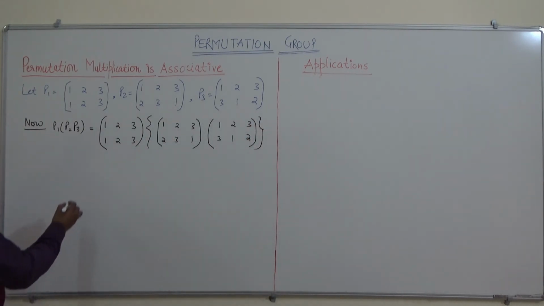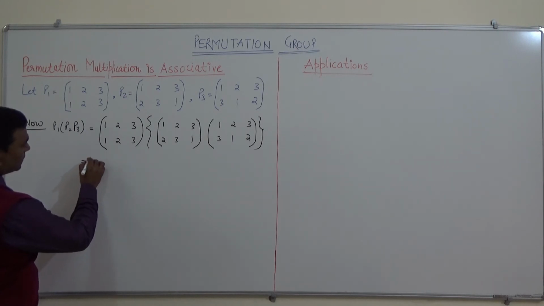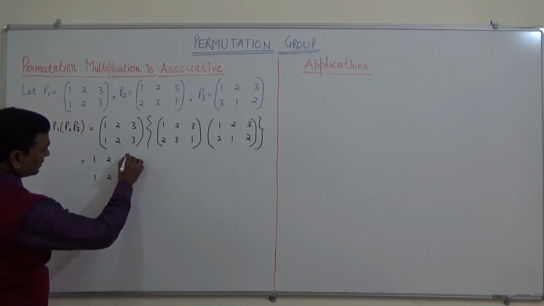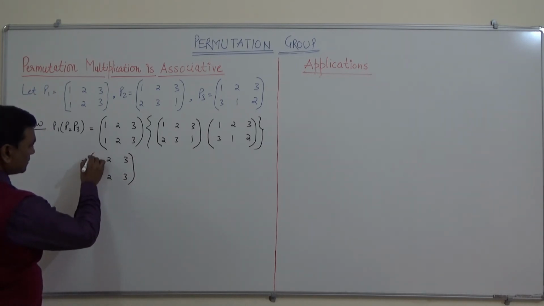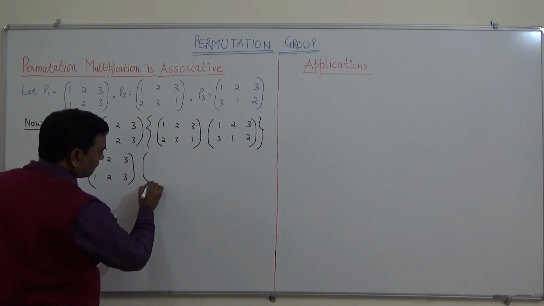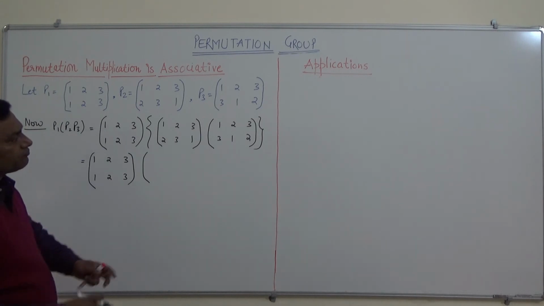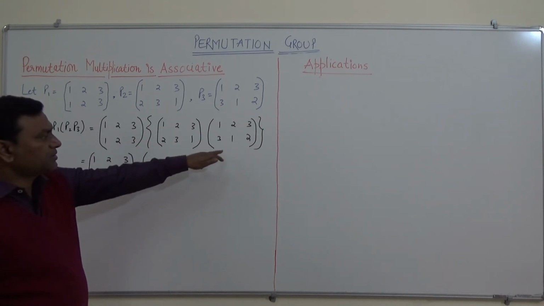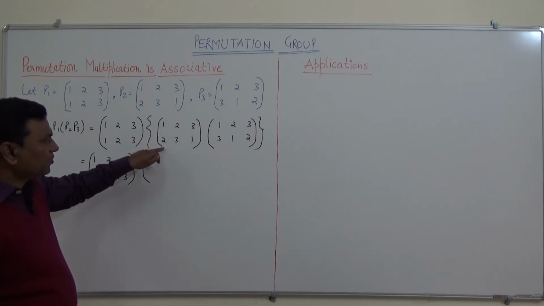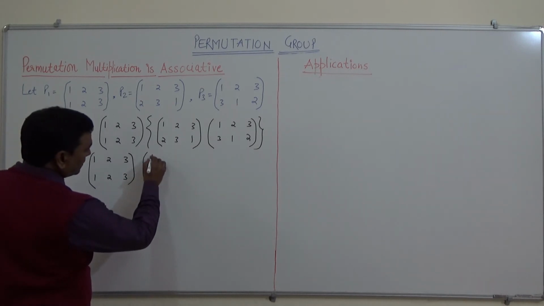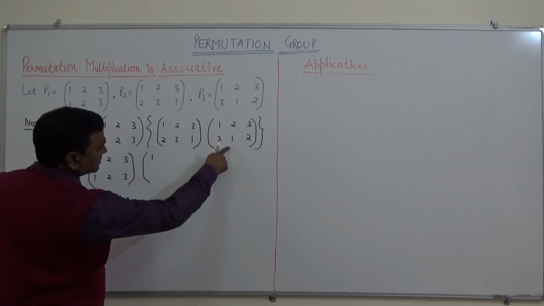Now this is equivalent to 1 2 3, 1 2 3, this is P1, and it comes out to be, because of the multiplication of these two permutations, 1 maps to 2 and 2 maps to 1. So 1 maps to 2 and 2 maps to 1.